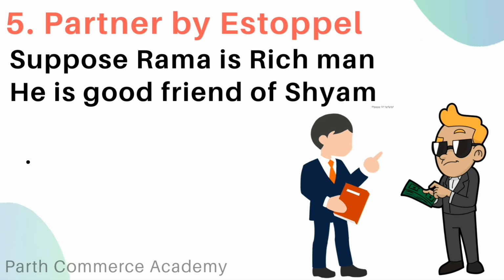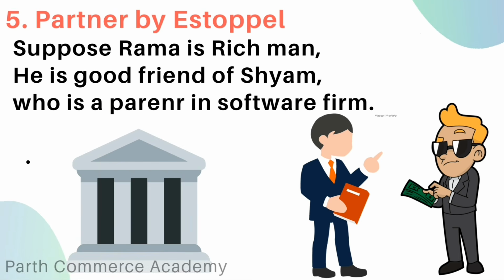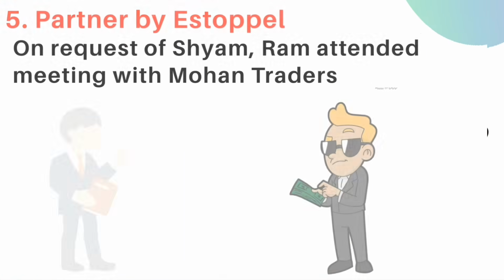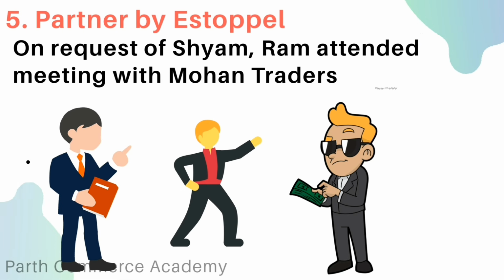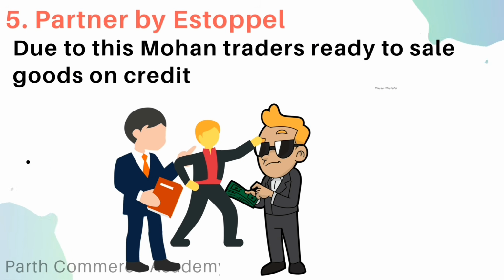Next is partner by estoppel. About this type of partner we will understand with the help of an example. Suppose Ram is a rich person and a good friend of Shyam, who is a partner in a software firm. At the request of Shyam, Ram attended a meeting with Mohan Traders and actively participated in the meeting, showing as if he is also a partner in the software firm. Due to this, Mohan Traders is ready to sell goods on credit.